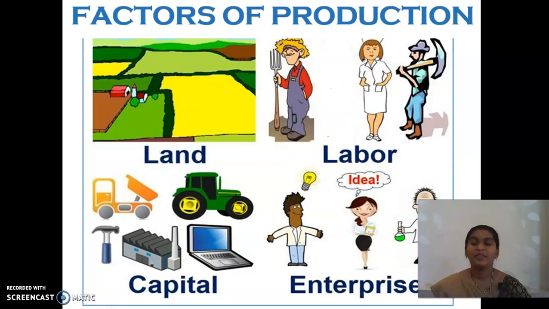So the human resource or the people are very important in all these activities. It may be land, capital or enterprise, but without the human resource, how can we use them? It will be of no use. So the people or the labor are very important, whether skilled or unskilled.